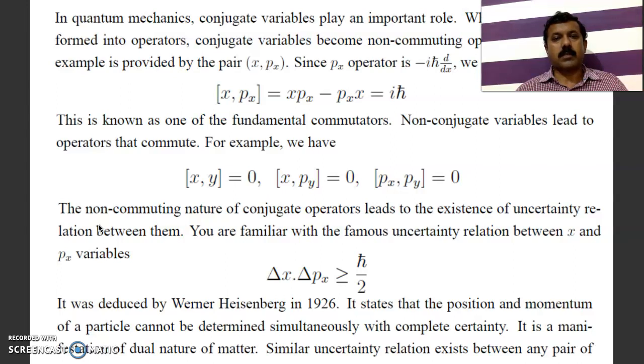Say, for example, you want to find out the final velocity of the particle. If you know the initial velocity, then you can find the final velocity by using the relation v is equal to u plus at. Similarly, you can find out the distance traveled by using s is equal to ut plus half at square, etc. So the final state of the particle is exact there.